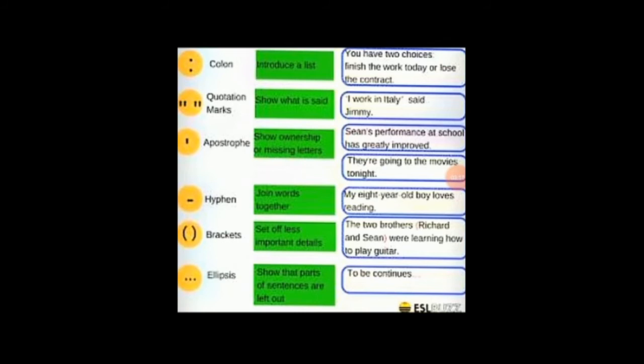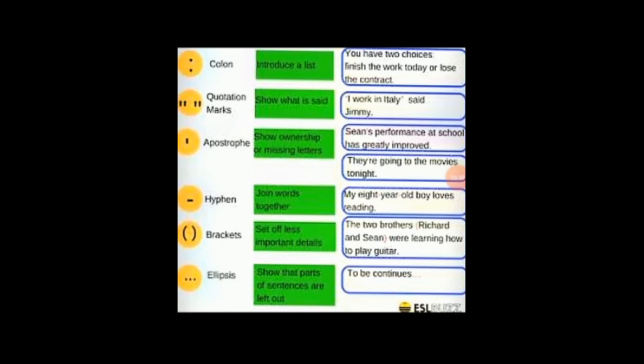Then we have got apostrophe, which shows ownership. That is, Sean's performance at school has greatly improved. So after Sean you can see the apostrophe s, which shows the performance of Sean. So it shows the ownership. In another sense, apostrophe can also be used to mention missing letters, that is contractions. The second sentence shows they're going to the movies tonight. So you can see that after they we have got apostrophe and then R and E. So the letter A is missing here.